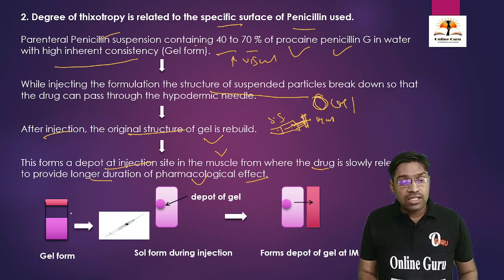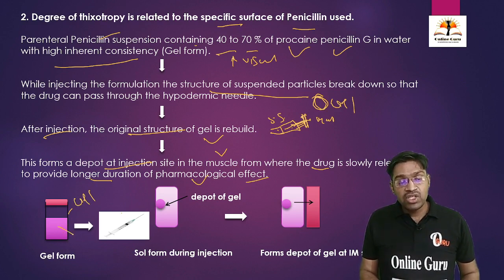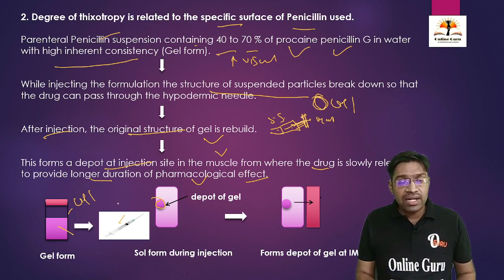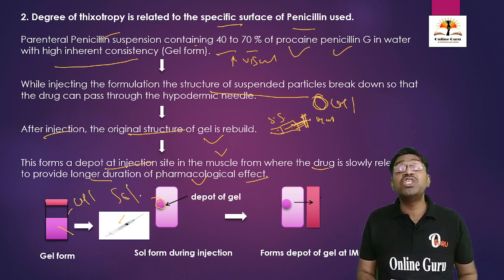The suspension is present in a gel form. When we administer this formulation through a syringe inside the muscle and apply some pressure, it converts into solution form due to the shearing stress.